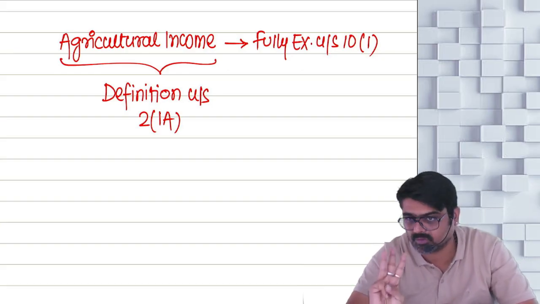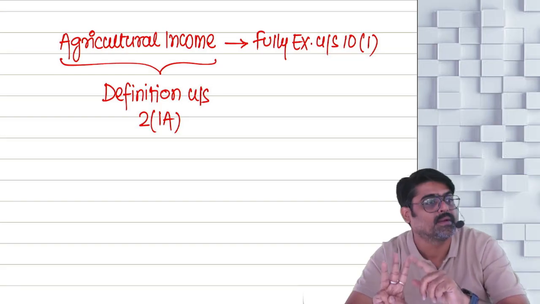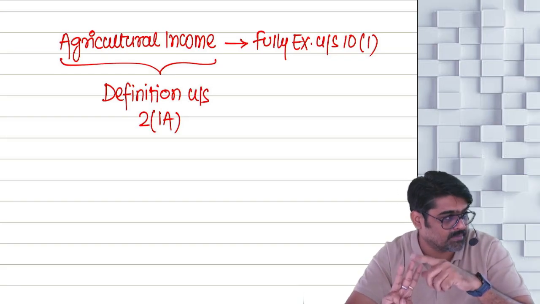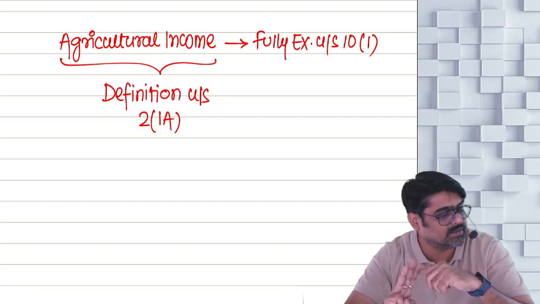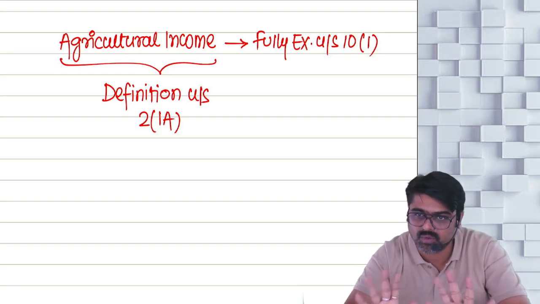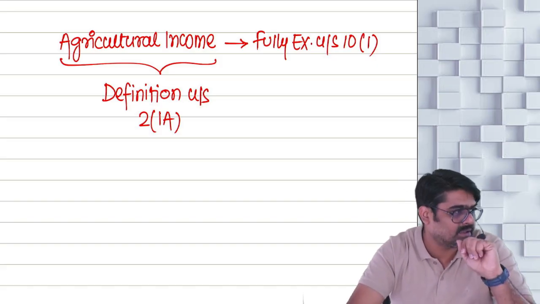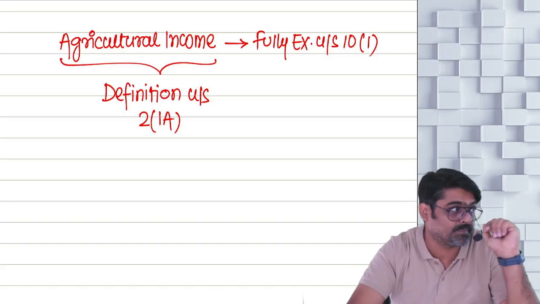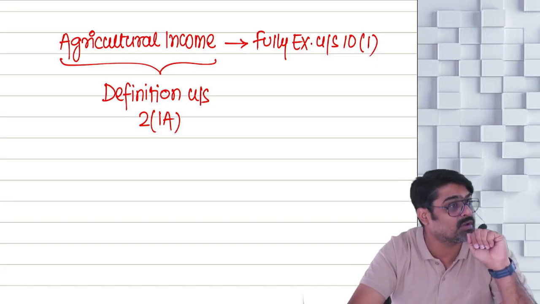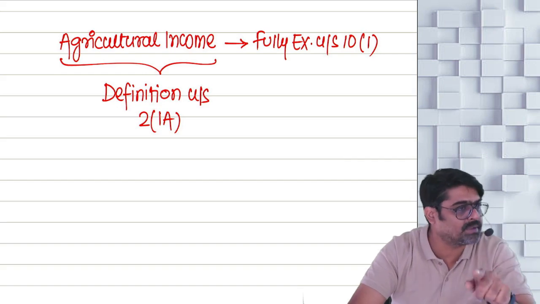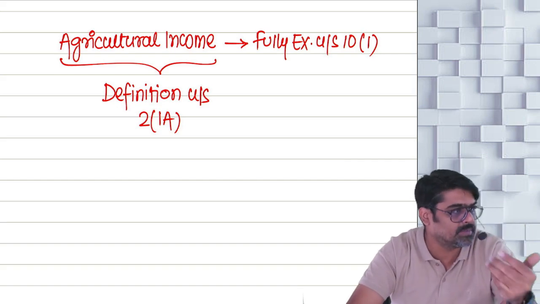So three things we are supposed to learn. One, definition of agricultural income. Number two, composite income. And number three, partial integration. These three things are done, the chapter is over. But with this, all the questions of agricultural income which are there in chapter number 1, introduction and basic concepts, yes or no, those questions we are going to cover. And two questions which we left from PGBP, those two questions also will be covered.